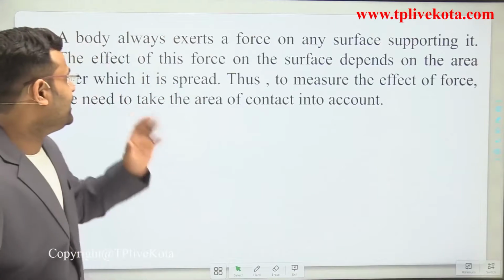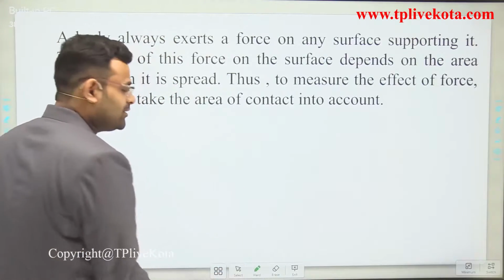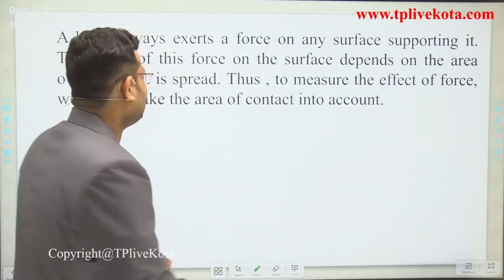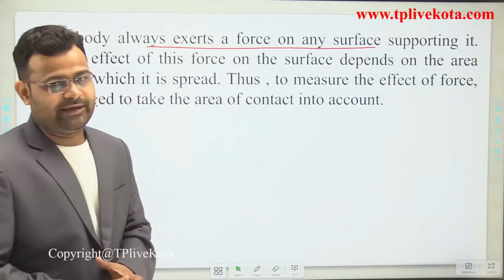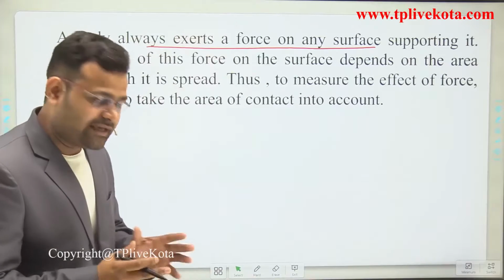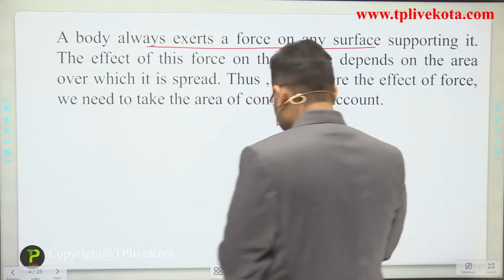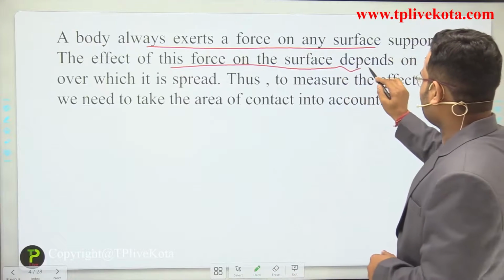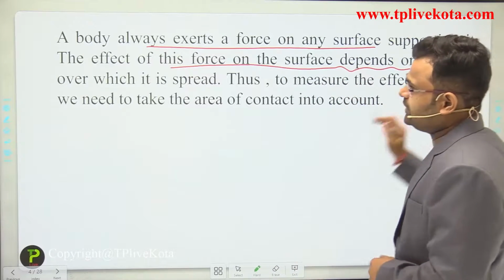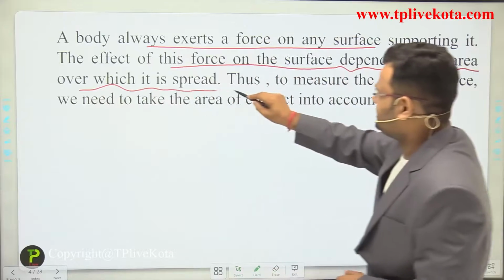When a body has some mass, it exerts some force on any surface supporting it, just like in the previous example. But dear students, the effect of this force on the surface depends on the area over which it is spread.